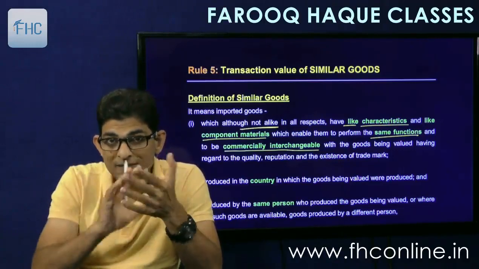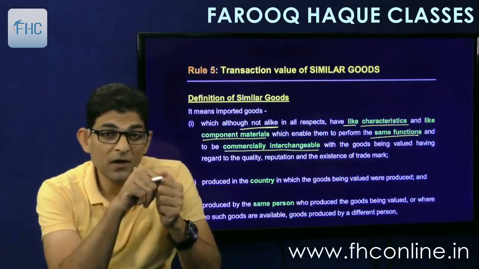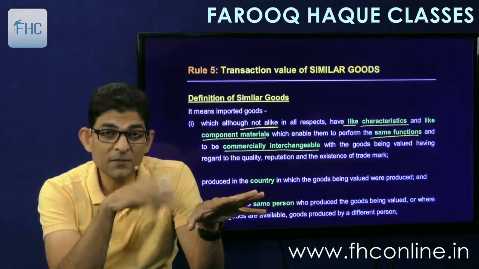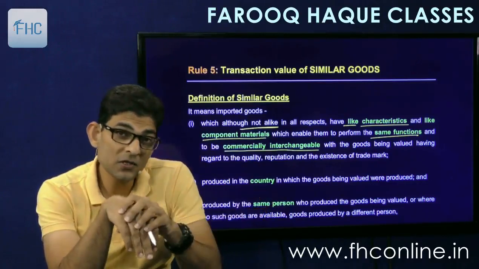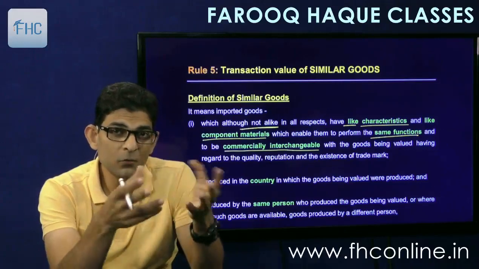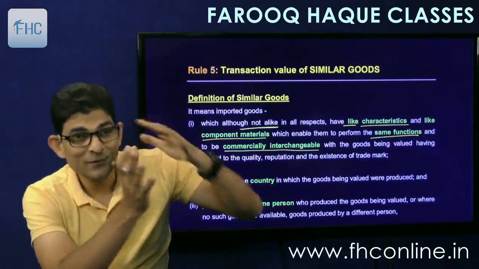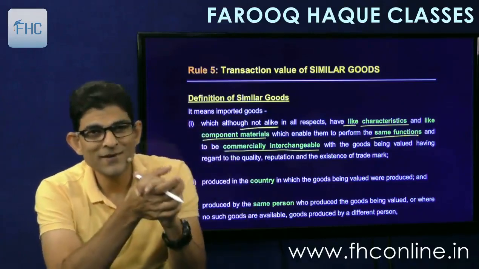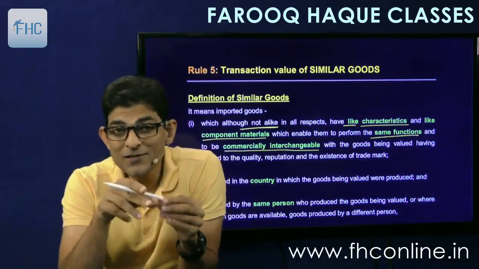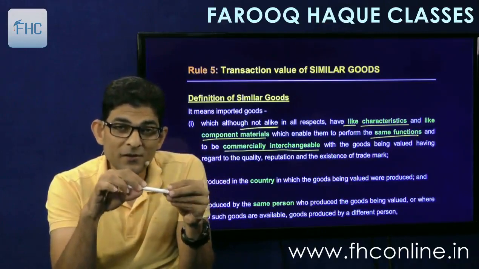They are commercially interchangeable. Like if you import a car, a sedan, and somebody imports an SUV, can they be commercially interchangeable? No. Now you will say both are cars, both can take you from here to there. That's fine, but in terms of this test, it cannot be said to be commercially interchangeable. But two sedans can be said to be commercially interchangeable.